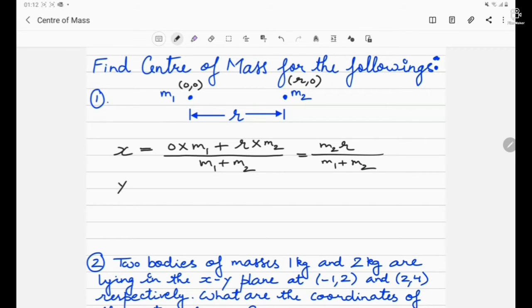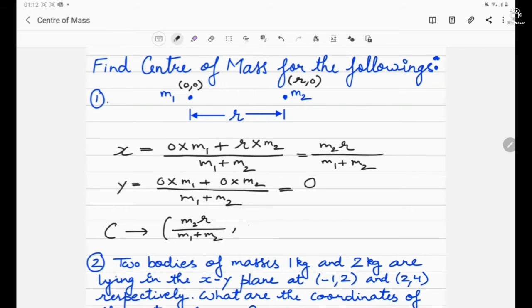In a similar way, let's find the y coordinate. The y coordinate will be 0 into m1 plus 0 into m2. We can see that the y coordinates of both m1 and m2 are 0, divided by m1 plus m2. So we can say that the center of mass y coordinate is 0. Finally, the center of mass is given as m2 r upon m1 plus m2 comma 0. So this is the answer for the center of mass.